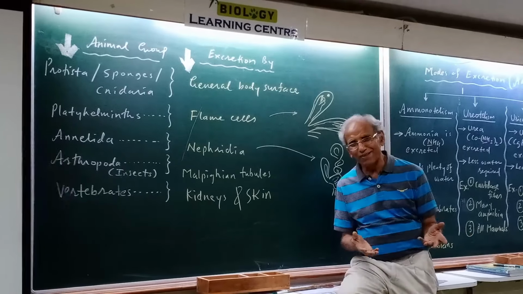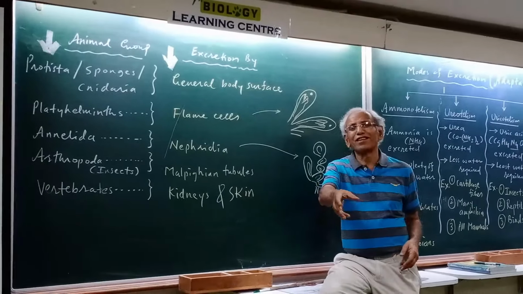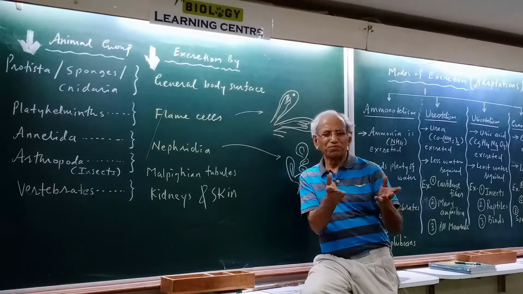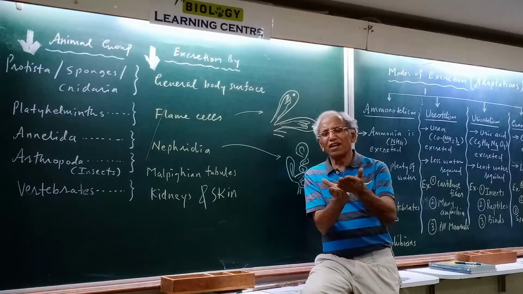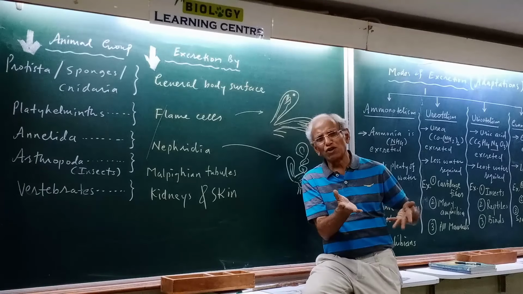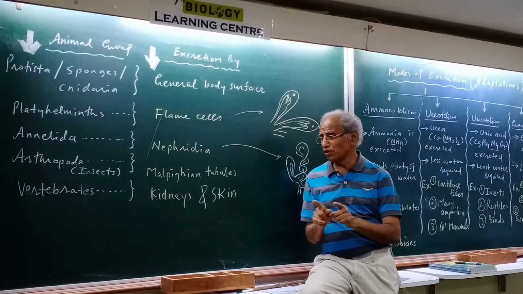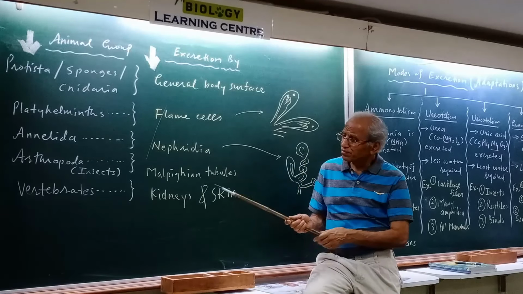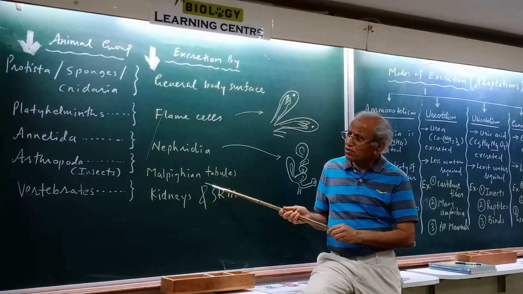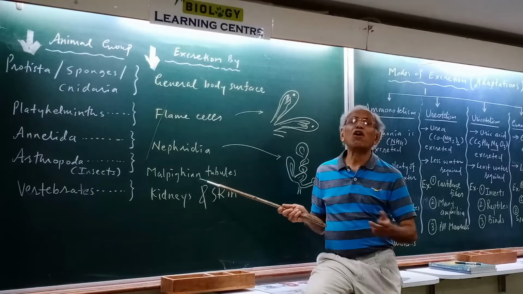Cockroaches are available, but you can't just pick up a cockroach and dissect it. You need a certain protocol to do it. As and when it is available, we will show you the Malpighian tubules also. They are very thin, very simple. So these tubules are excretory, and that is of all insects.